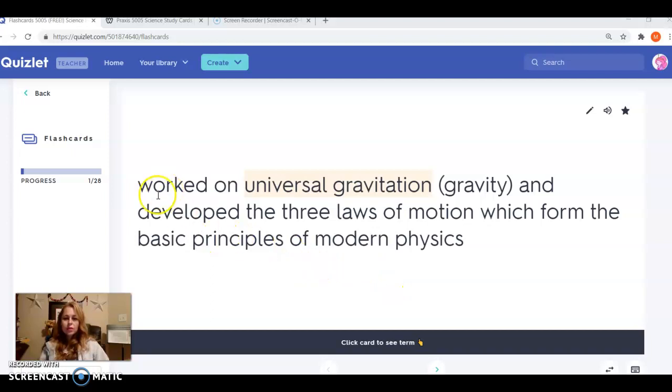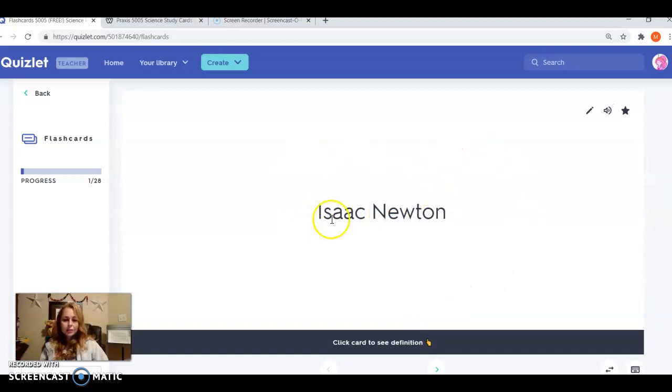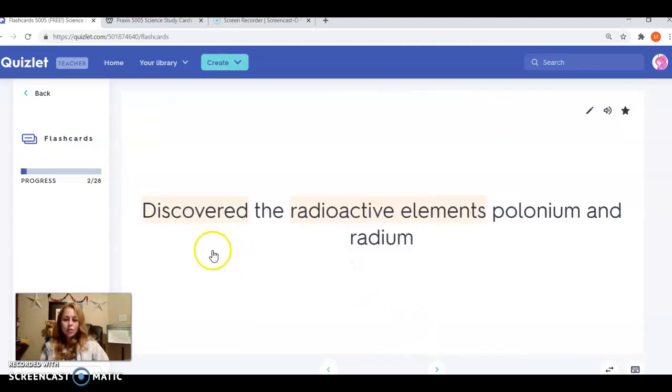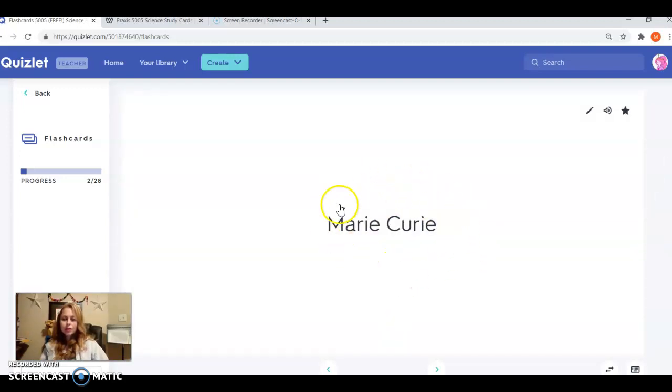So one thing you'll have to know is who worked on universal gravitation. As soon as you hear gravity, you should think about this person, who developed the three laws of motion, which form the basic principles of modern physics. This is going to be Isaac Newton. Who discovered radioactive elements, polonium and radium? This is going to be Marie Curie. So you're going to have to know Marie Curie.